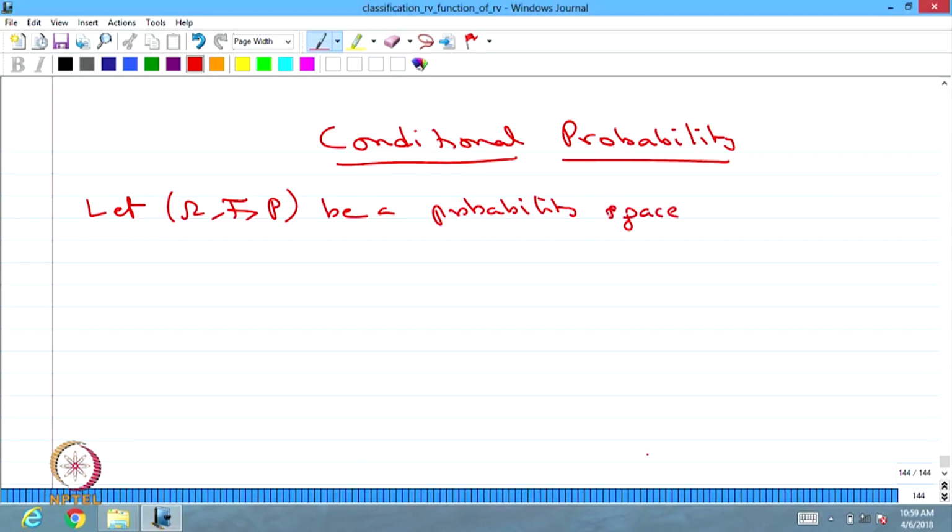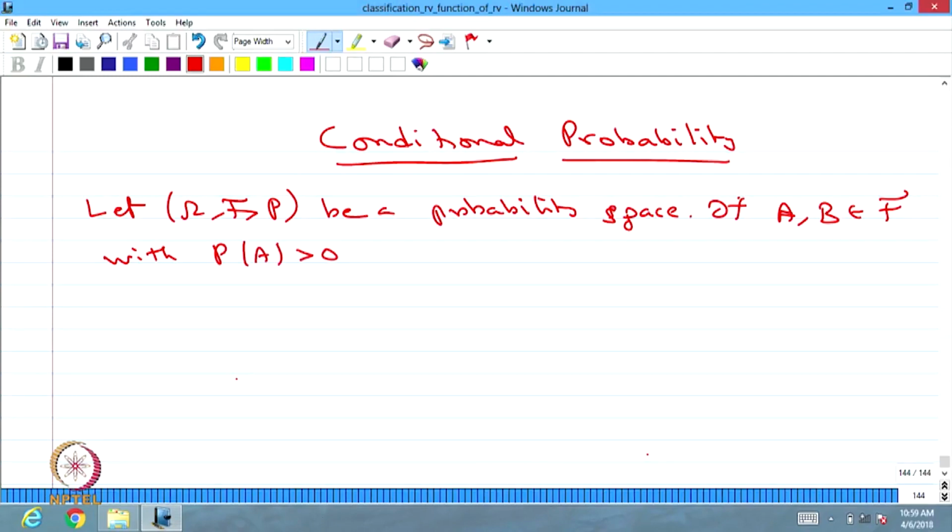We are not making any assumption over this probability space. If A, B belonging to F are both events with P(A) greater than 0.